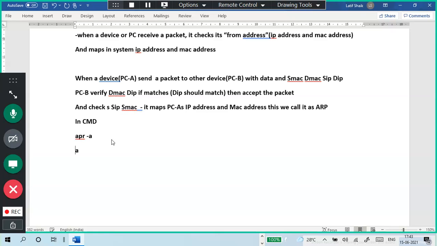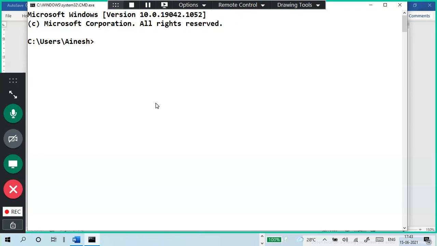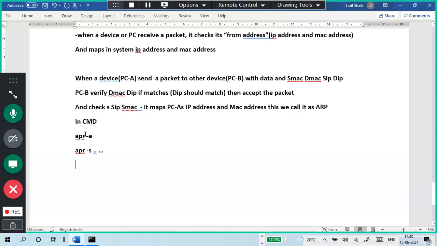Another command is ARP space hyphen S, which is a static binding. You can bind yourself, and you can delete the data also. I will show you. In CMD, ARP space hyphen A. I think I gave a wrong command there, I typed it incorrectly.